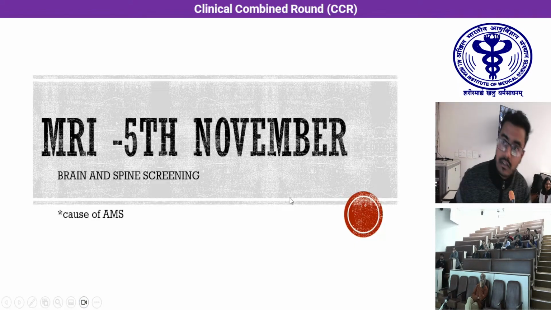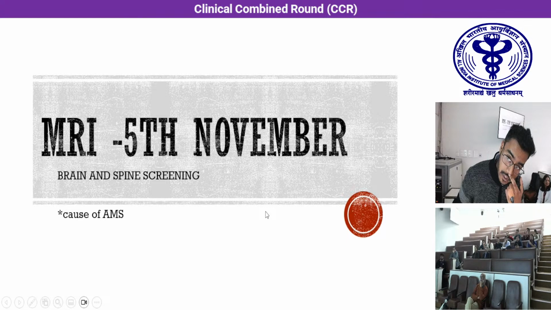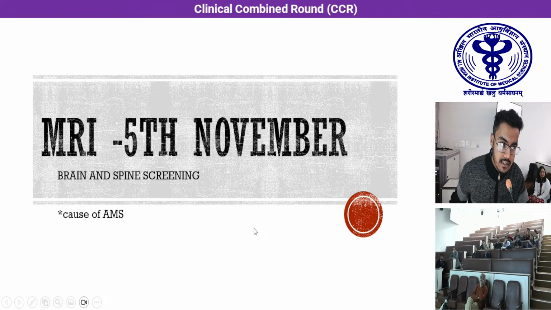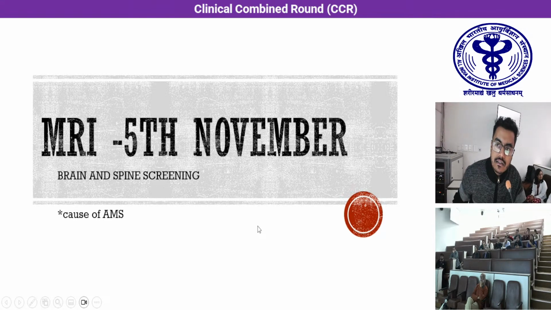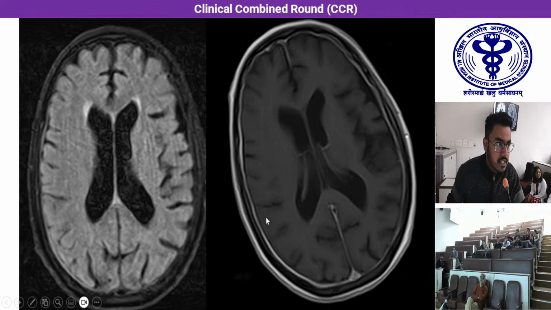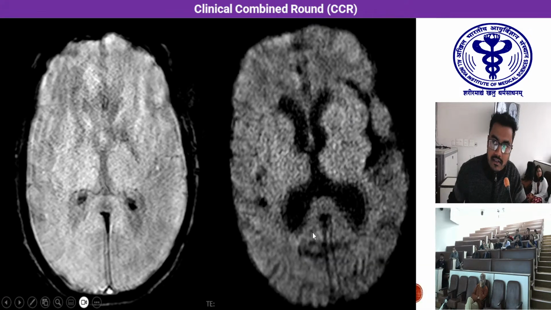Thank you. So, going in the sequence of investigations performed, the outside NCCT said there were no gross changes other than age-related involutional changes. To confirm the findings, an MRI was done. It also showed the same age-related involutional changes. There were no infective lesions and no neoplastic lesions in the brain. There was no hemorrhage or infarct.